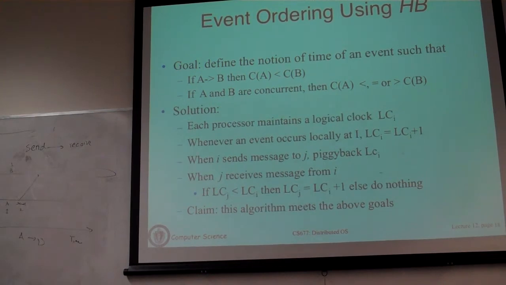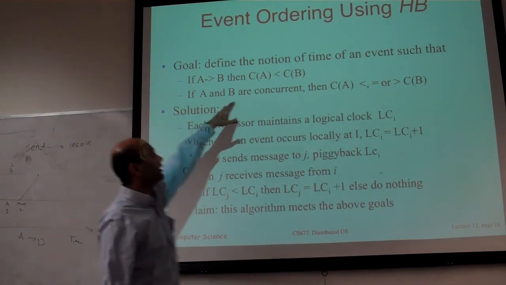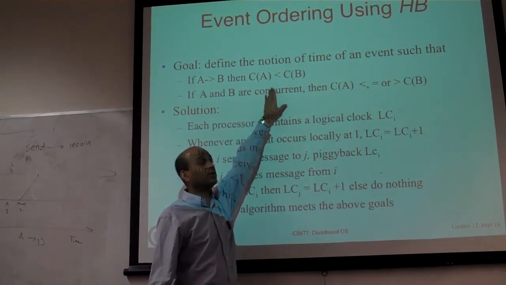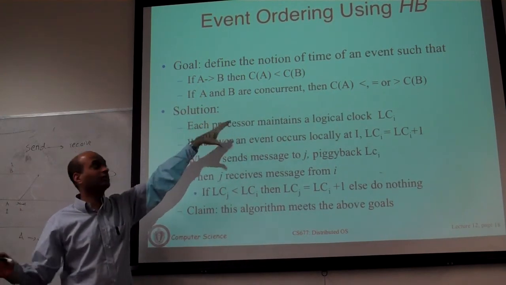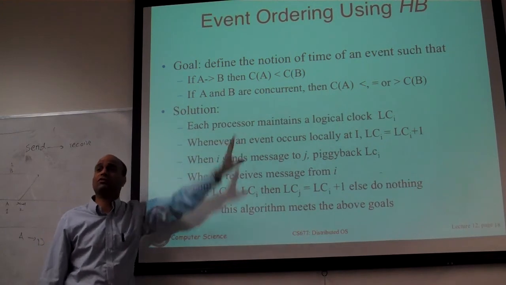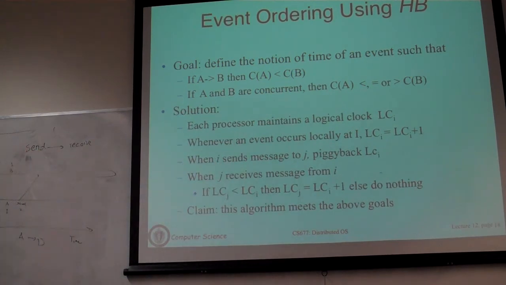Okay, so if A happened before B, you want a timestamping mechanism using logical clocks, no physical clock, such that the timestamp of A is less than the timestamp of B. Okay, and if A and B are concurrent events, then we don't care what the clock values say. We don't care whether it's less than or greater than, it's undefined for us, so we are not going to worry about it. Okay, so this is Lamport's clock algorithm.